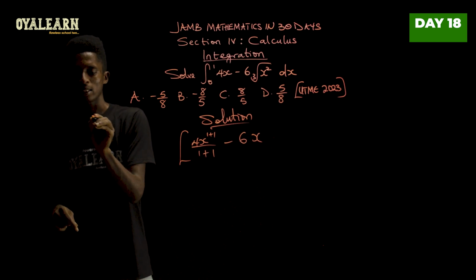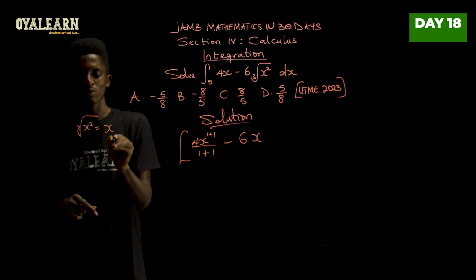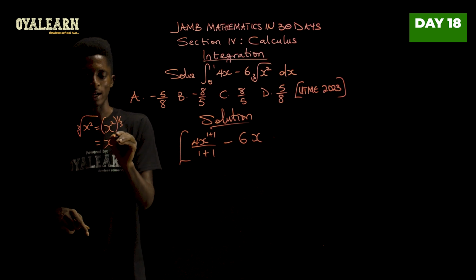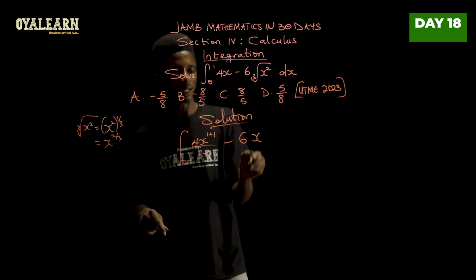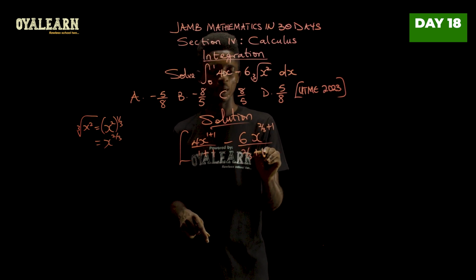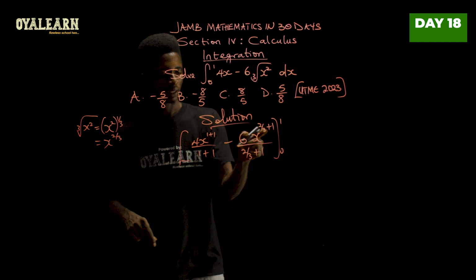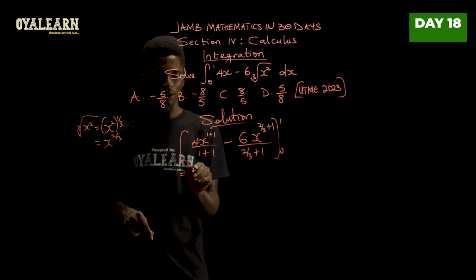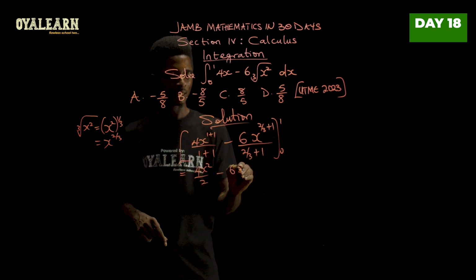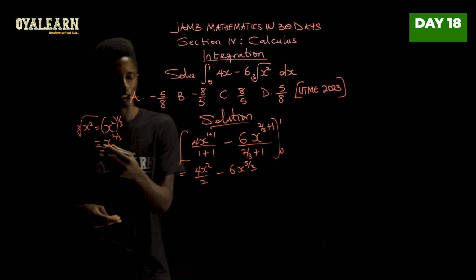What we have there is cube root of x squared. And this is the same thing as saying x raised to power 2 all raised to power 1 over 3. So what we have here is x raised to power 2 over 3. So if we work with that, it will be x to the power 2 over 3 plus 1, over 2 over 3 plus 1. Remember, limit from 0 to 1. So let's tidy this up. What we're going to have here is 4x squared over 2 minus 6x. Now, 2 over 3 plus 1 will give us 5 over 3. You can check it out.